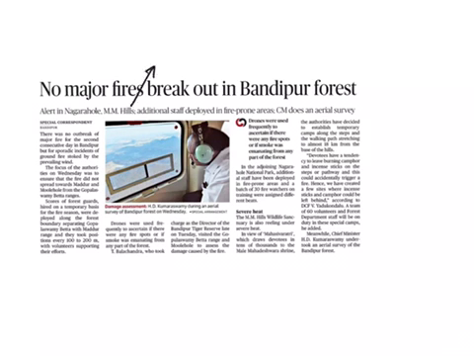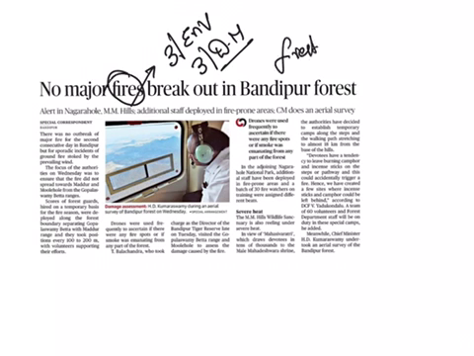This article comes under GS Paper 3 under the topic of environment, and it also comes under GS Paper 3 under the topic of disaster management. From this article, what is important here is we should know about this concept known as forest fires. And from the prelims point of view, we should know where the Bandipur Tiger Reserve is located.